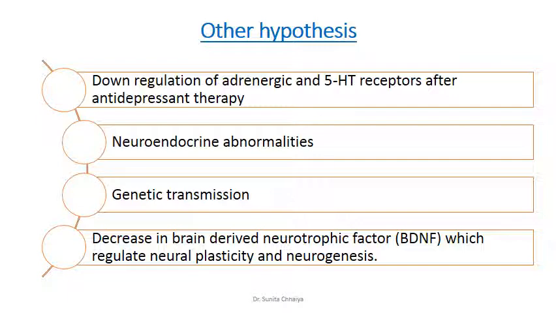Primarily, the drugs used for the treatment of depression basically work on the basis of the monoamine hypothesis.